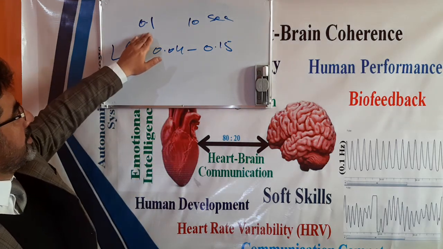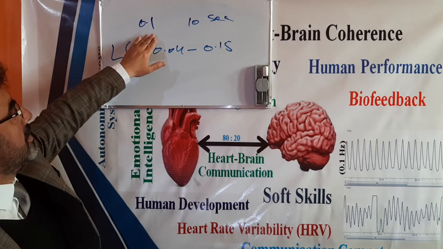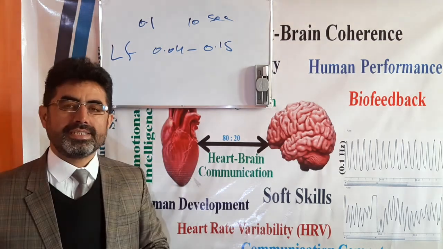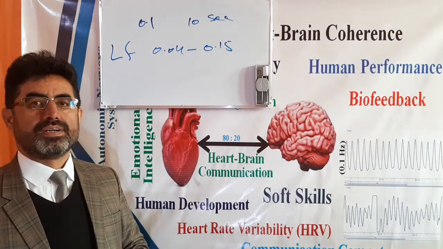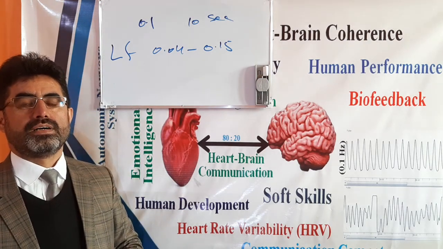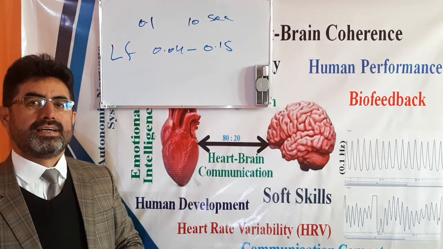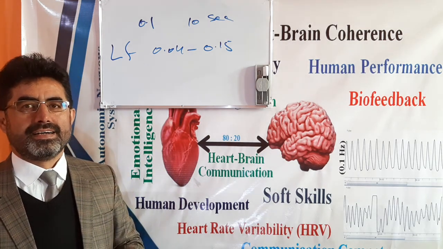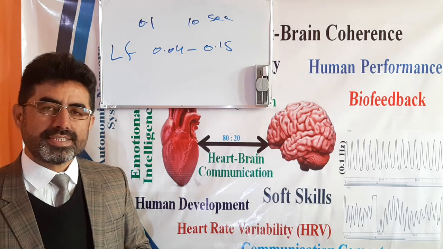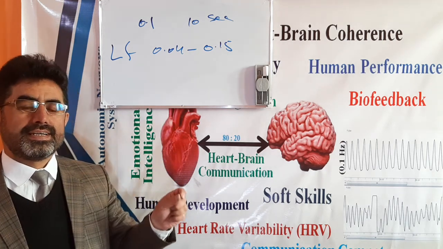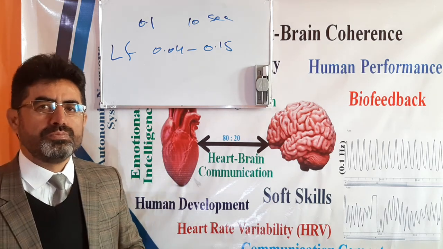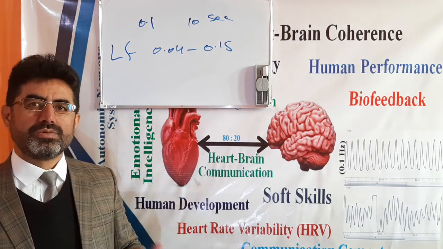But when we define the level of our heart coherence based on heart rate variability, we can say that heart coherence or physiological coherence is indicated by a sine wave-like pattern with high amplitude in the low frequency of heart rate variability, with no major peak in the high frequency or very low frequency.